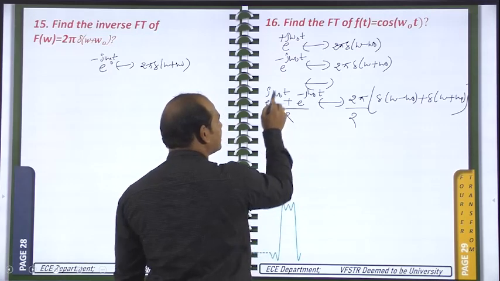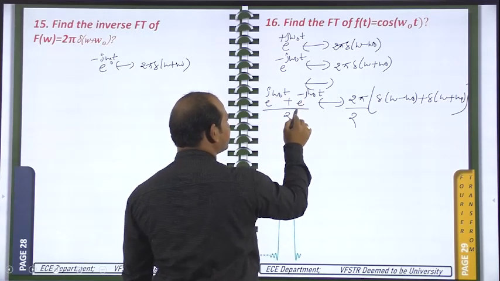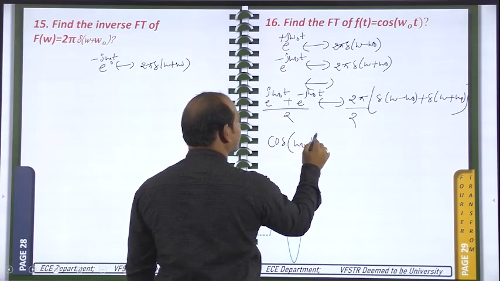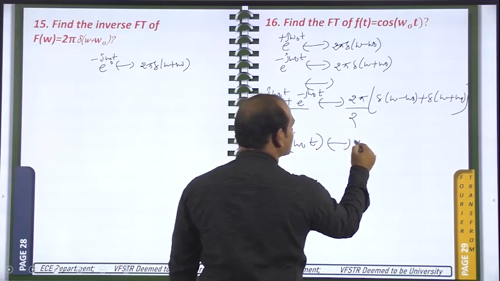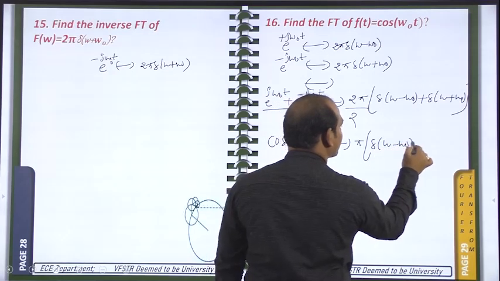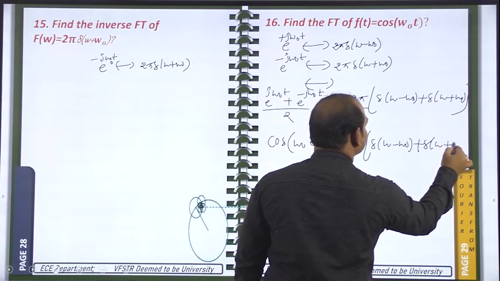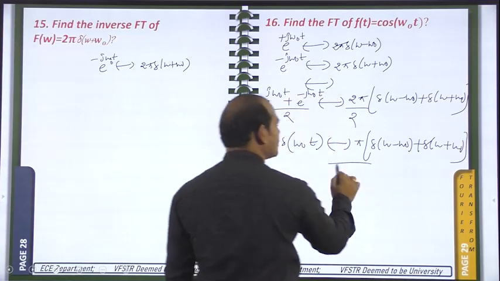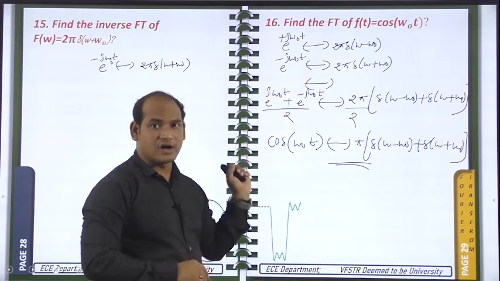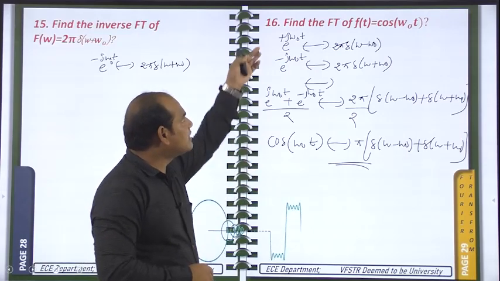So this is looking like e power j theta plus e power minus j theta by 2. That means cos theta. That is cos of omega naught t is having the Fourier transform, 2 will be cancelled, pi into del of omega minus omega naught plus del of omega plus omega naught. Okay, so this is the Fourier transform for the cos of omega naught t. That's what they have asked. So this one we have proved with the help of these two.